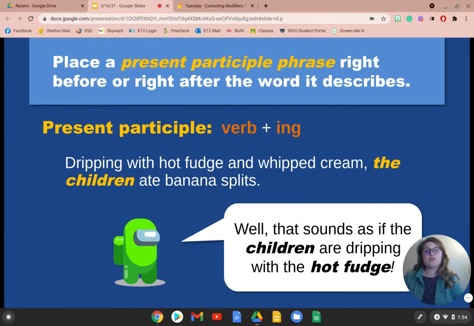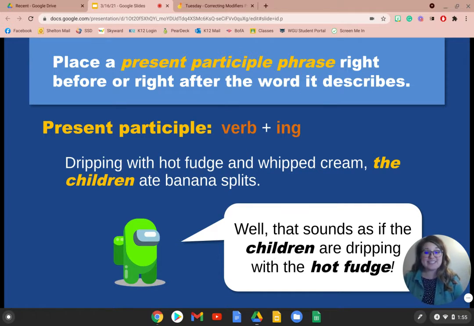So when we're working with present participle phrases, when we place a present participle phrase right before or after the word it describes, we always need to remember that present participles are verbs plus ing. So if we look at the word dripping, that would be a present participle. Drip is a verb plus ing. So, dripping with hot fudge and whipped cream, the children ate banana splits.